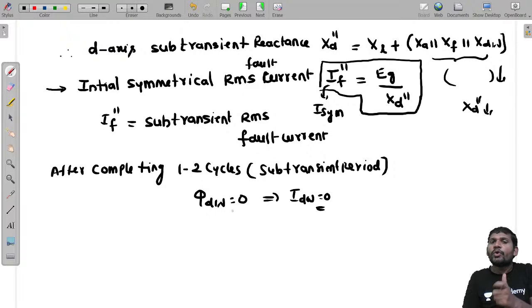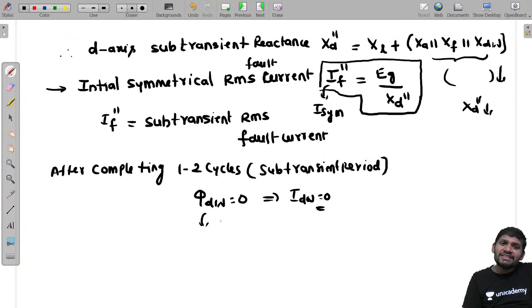The reason is that it depends on the time constants. Among the field winding and the damper winding, the time constant of the damper winding is less compared to the field winding time constant. Why? Because the resistance of the damper winding is high.